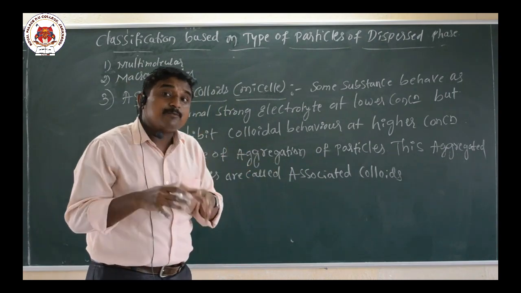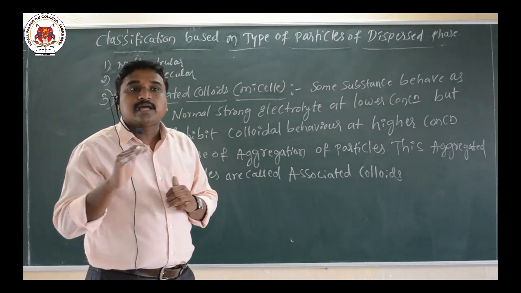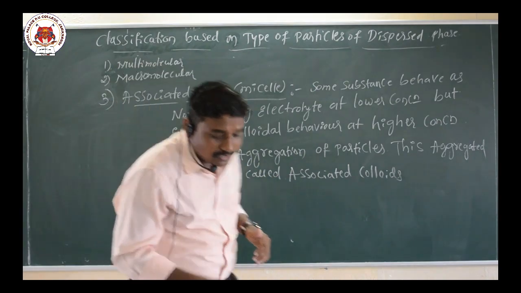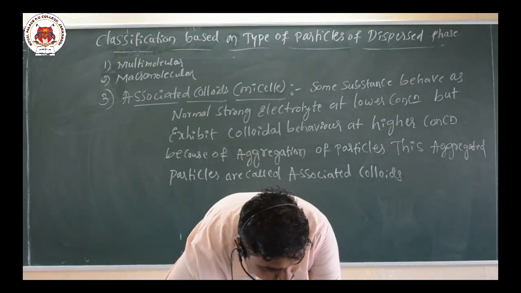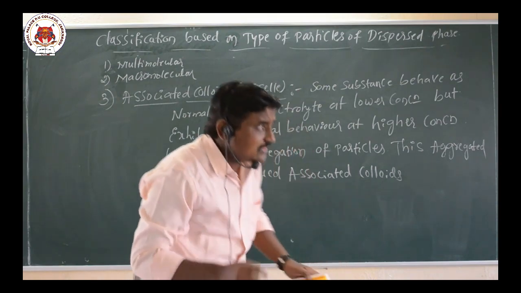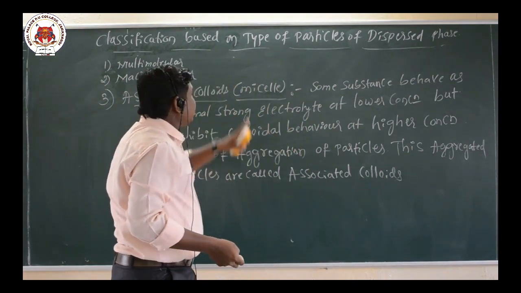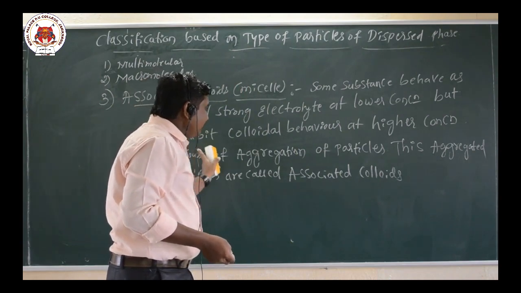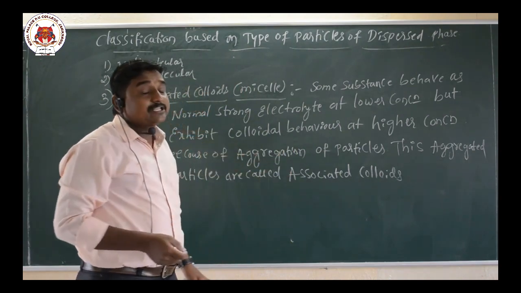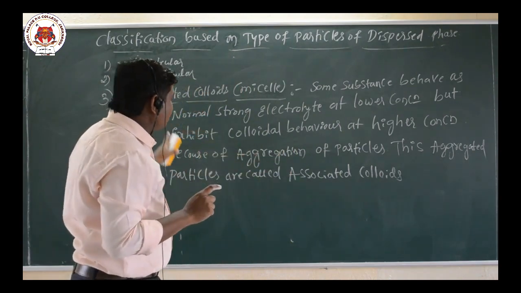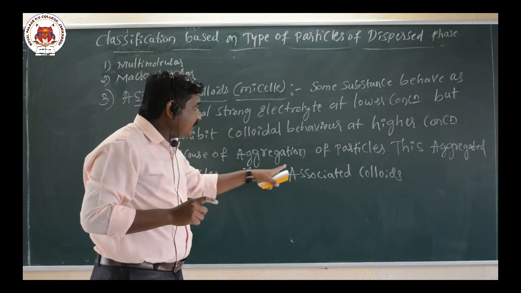Association of particles takes place at higher concentration, and that type of colloids are called associated colloids.